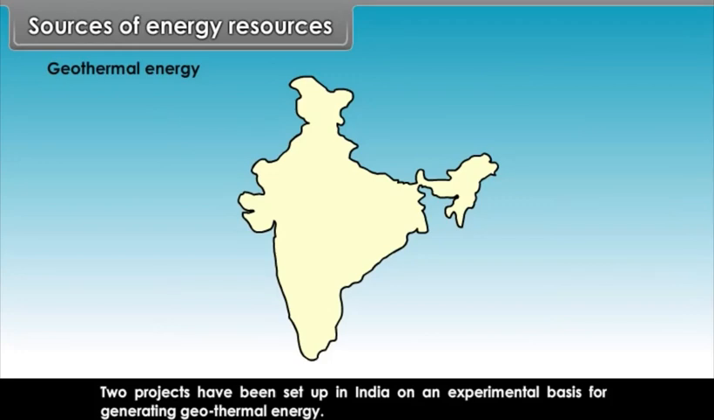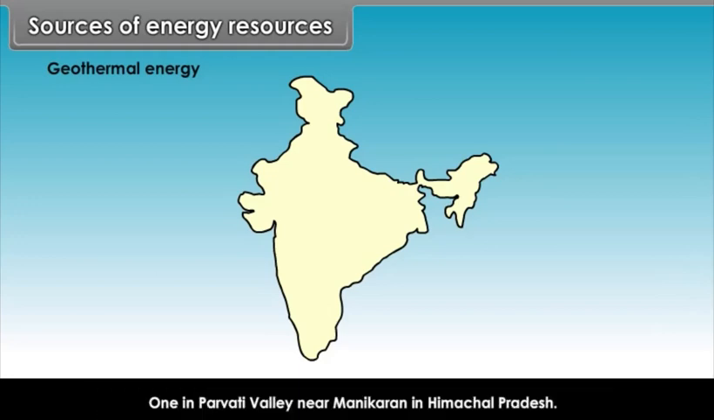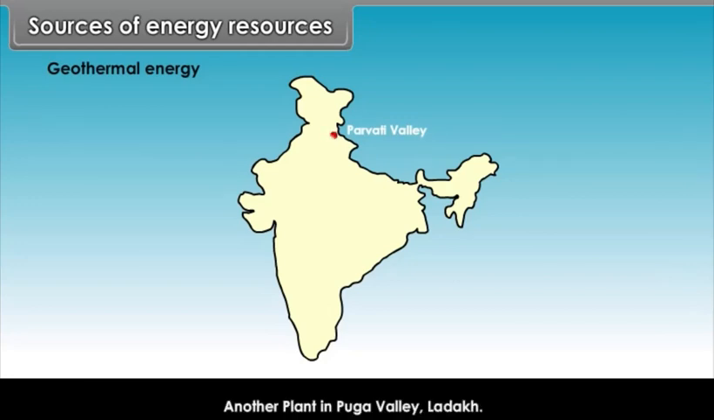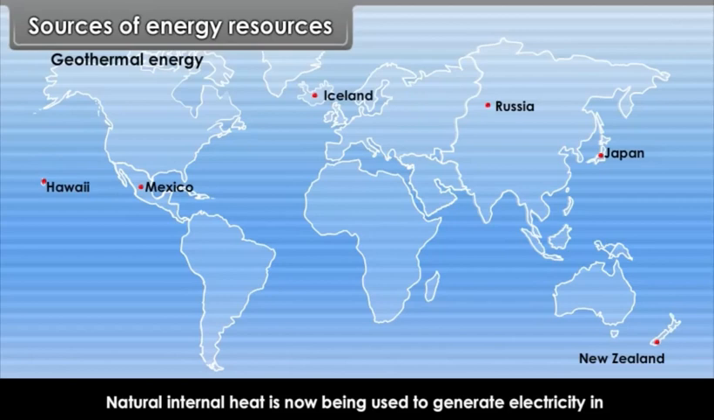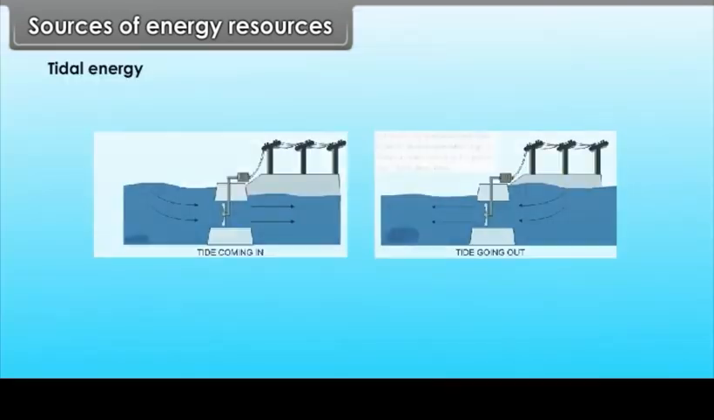Two projects have been set up in India on an experimental basis for generating geothermal energy. One is in Parvati Valley near Manikaran in Himachal Pradesh. Another plant is in Puga Valley, Ladakh. Natural internal heat is now being used to generate electricity in Russia, Japan, New Zealand, Iceland, Mexico and Hawaii and California in the USA.